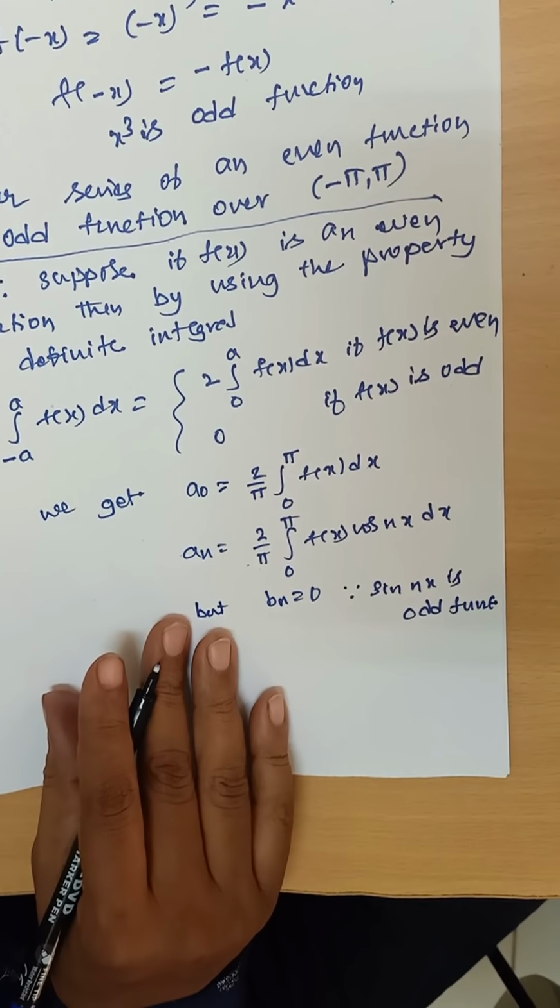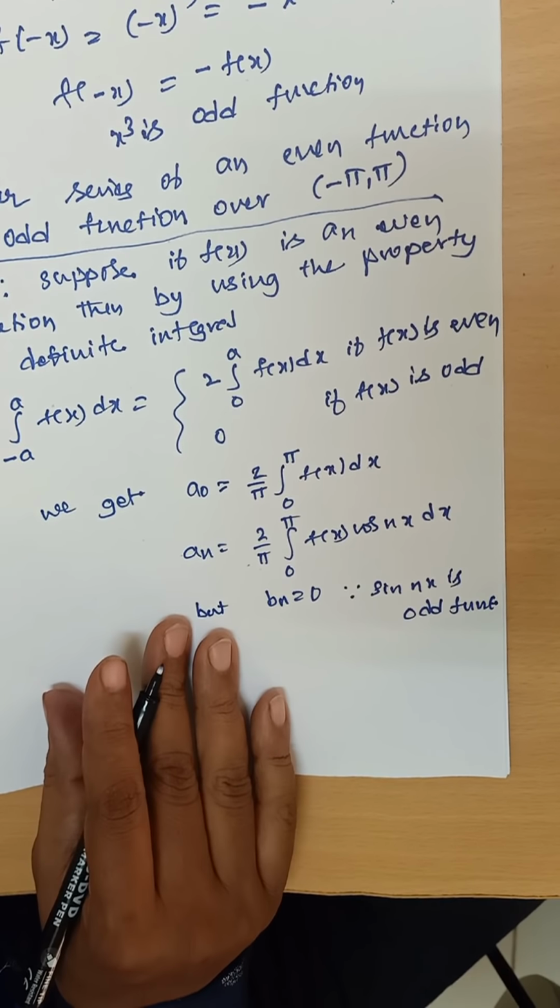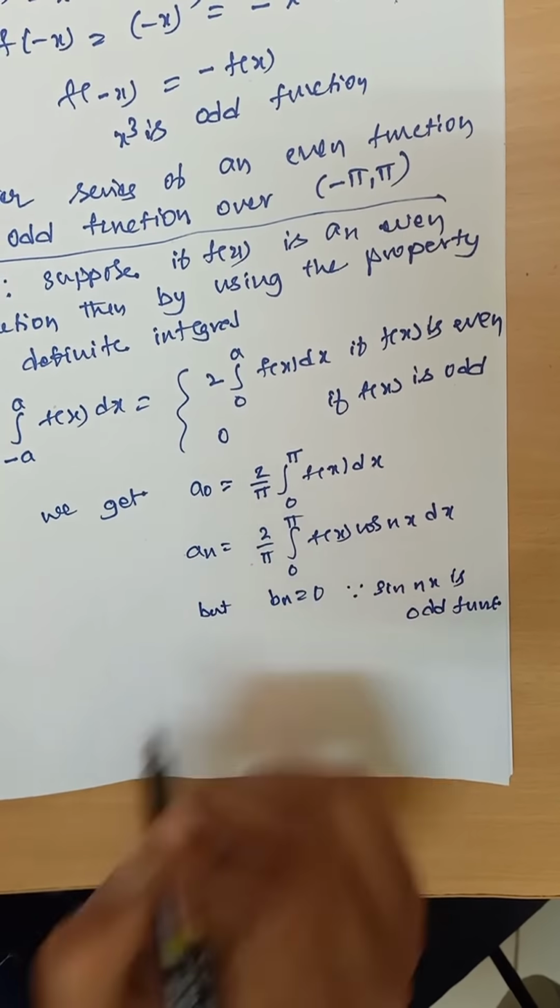That is why we confirm the given function is even. We find only a naught and an by using these two formulas.